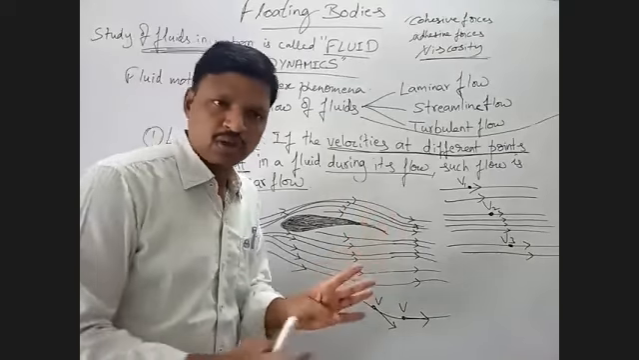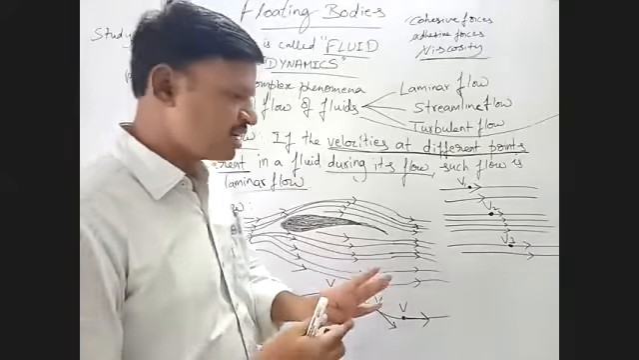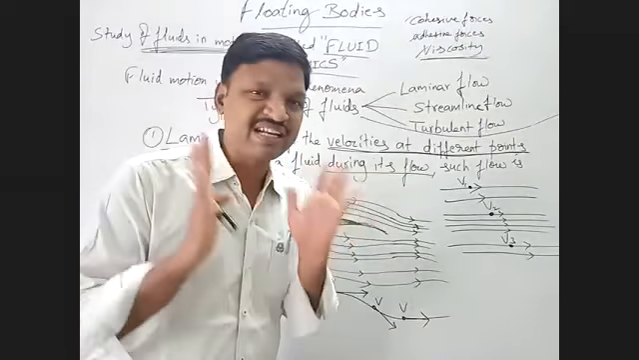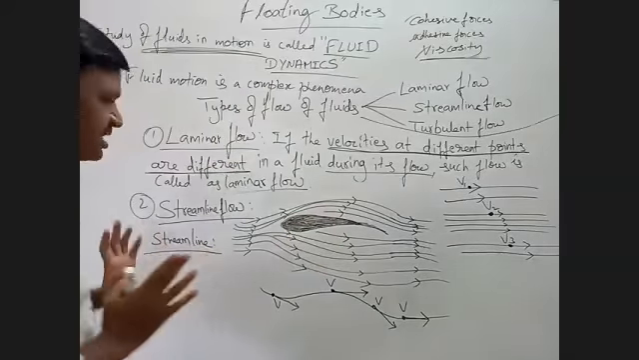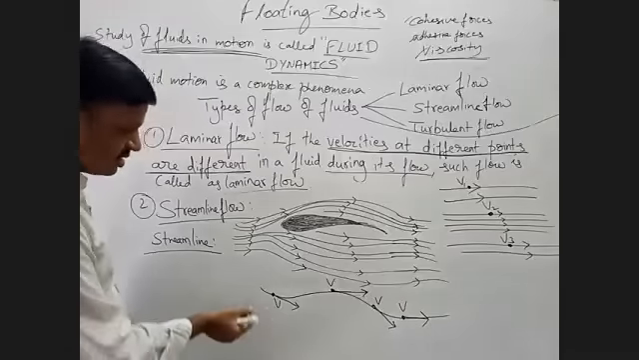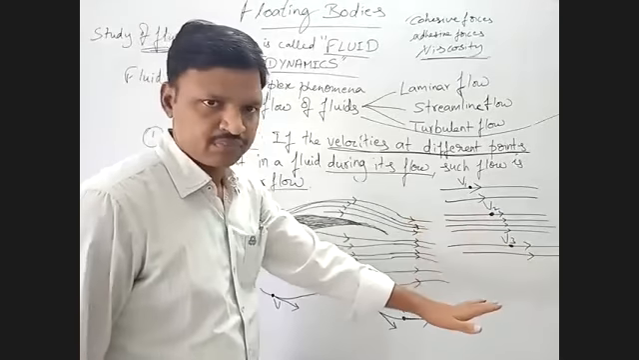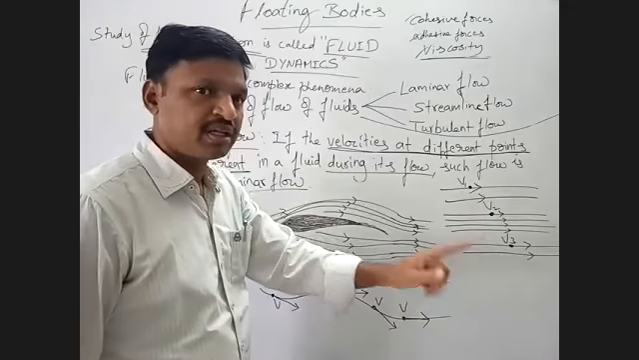So what you have to understand regarding streamline flow is, first, you need to understand what a streamline is. What is a streamline? It is the path joining the direction of velocities in a curve. The path joining the direction of velocity.